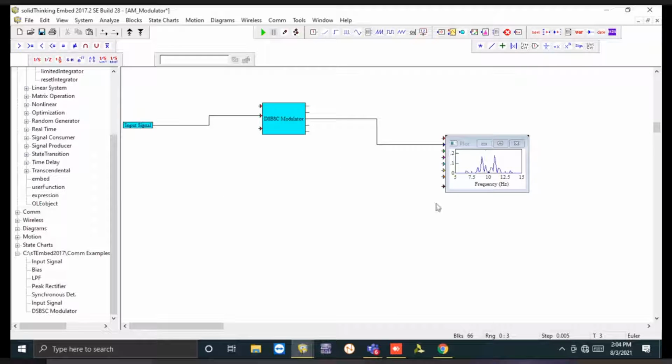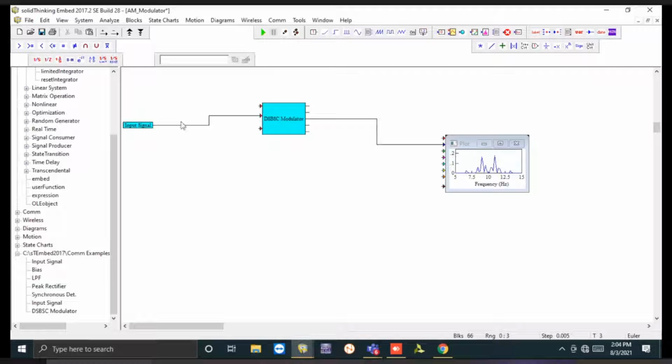Okay, so this is your DSBSC modulator. Now for the demodulation, we'll apply a synchronous detection method. You know what we are doing in the synchronous detection method. In the synchronous detection method, we take the same carrier signal, multiply it with the modulated signal and allow it to pass through the low pass filter.